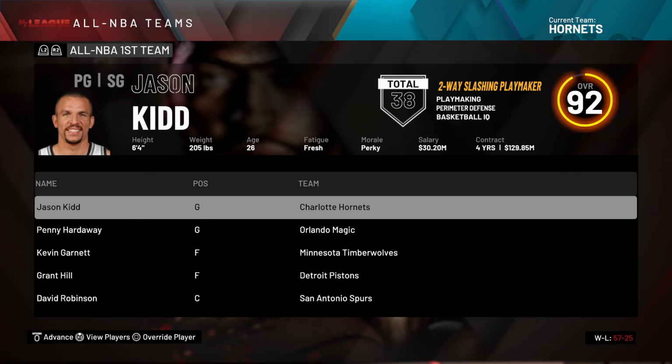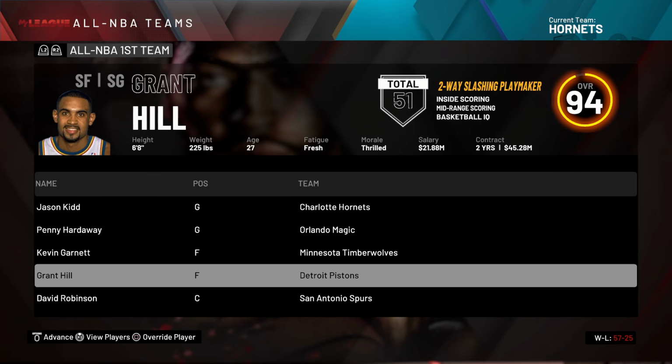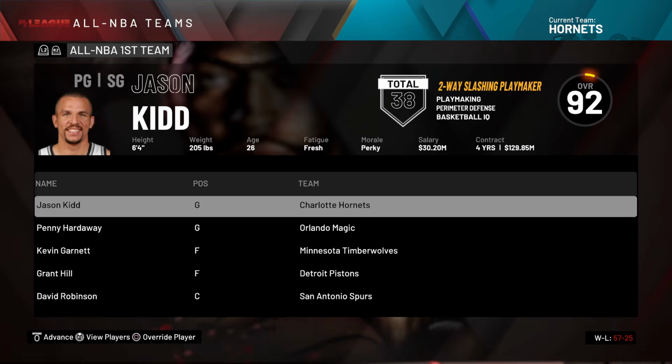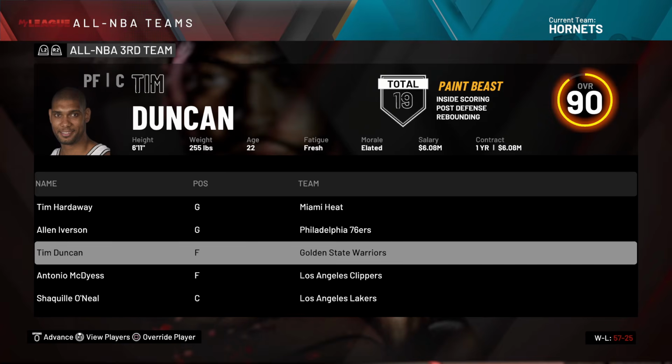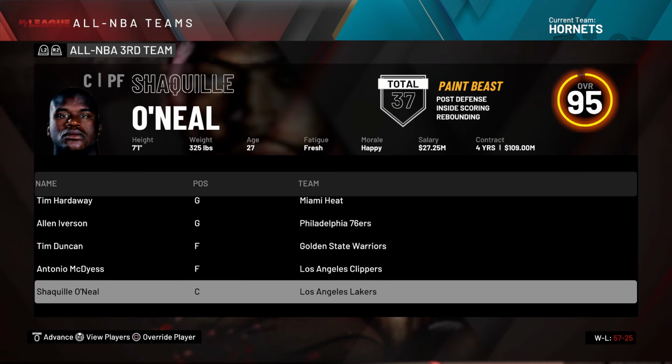All NBA first team, my guy Jason Kidd, Penny Hardaway, Kevin Garnett, Grant Hill, and David Robinson. Second team, Payton, Houston, Malone, Webber, and Mourning. Third team, Hardaway, Iverson, Duncan, McDyess, and O'Neal, aka Shaq. I don't know why I said O'Neal. Well, I was saying everyone's last name.